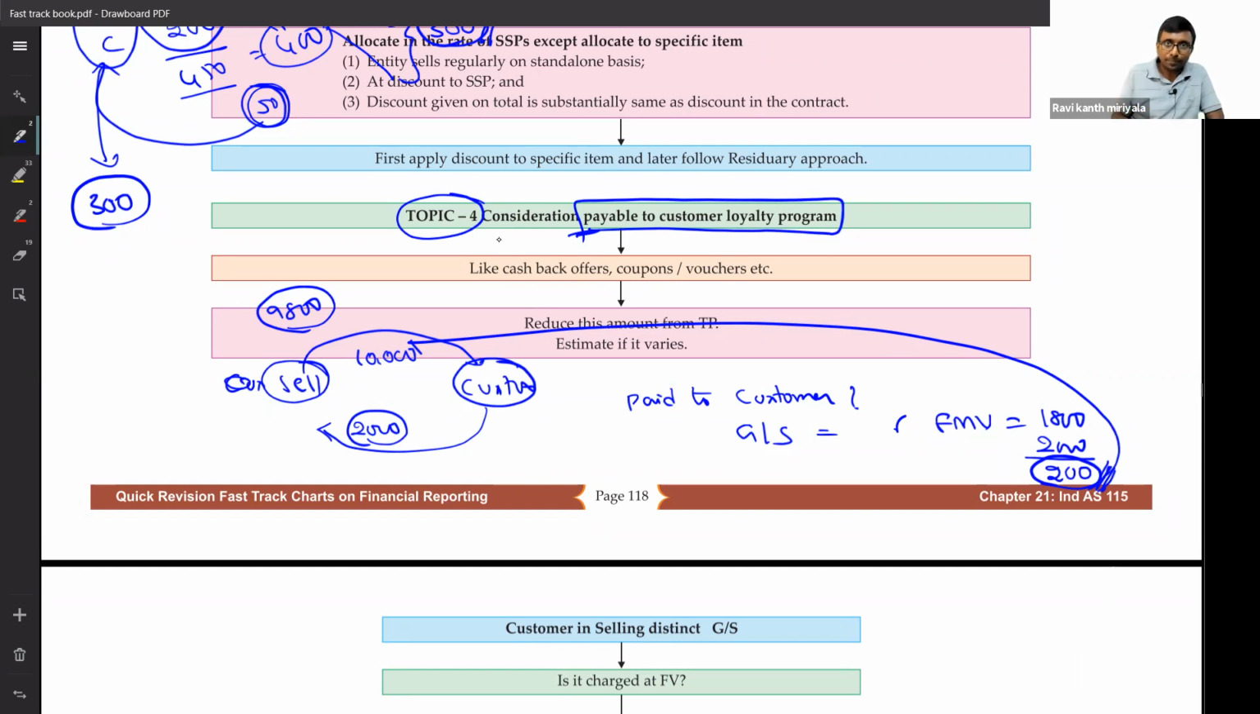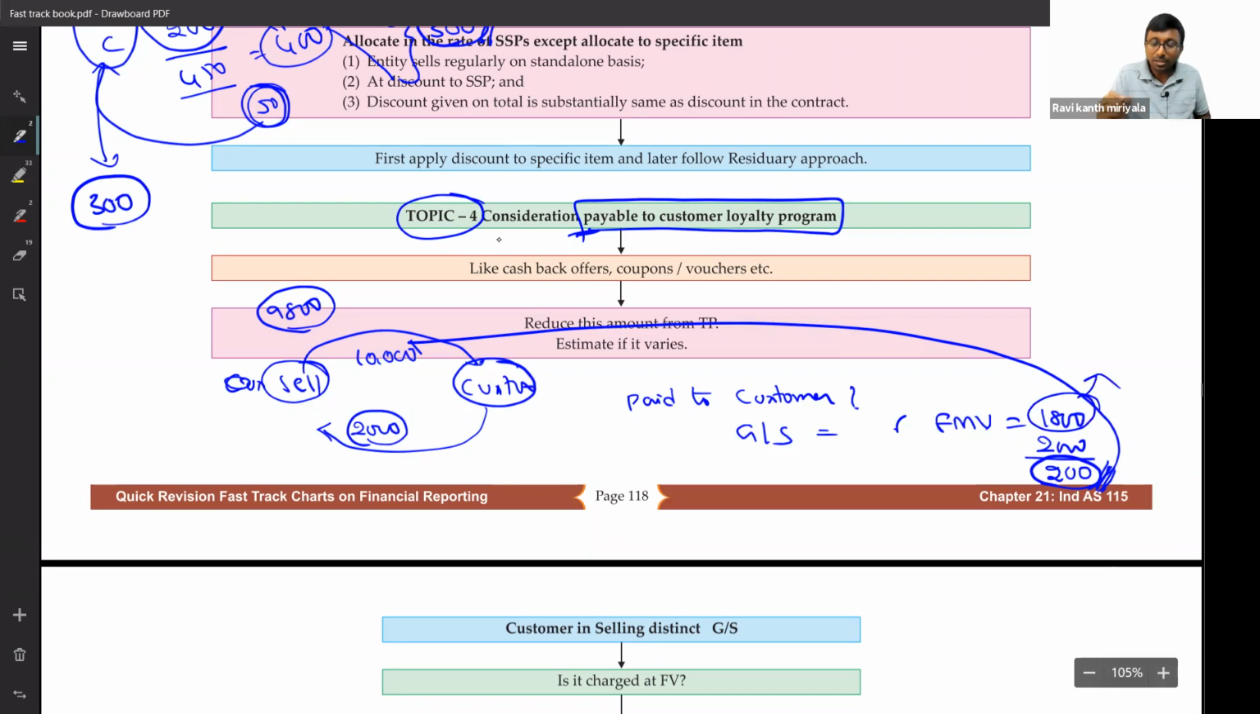Right. What I say, we paid to customer. Reason for what? Sir, because he sold goods or services. Done. How much did you pay? 2,000. But what is the fair value of the goods he sold me? 1,800. Then 200 should be reduced from 10,000. No, sir, it is 2,000 only. If nothing is excess paid, then sales will be recognized at 10,000 only.